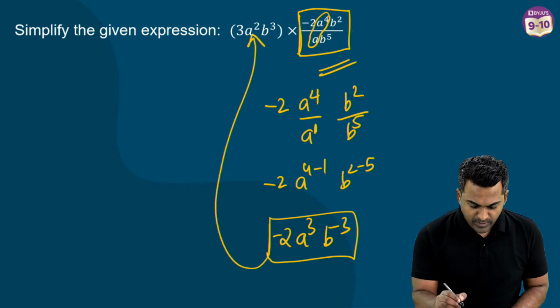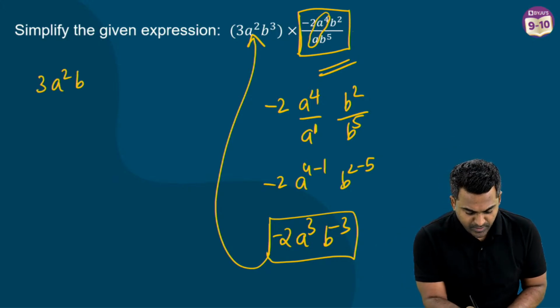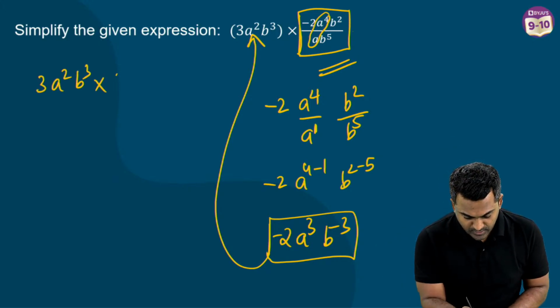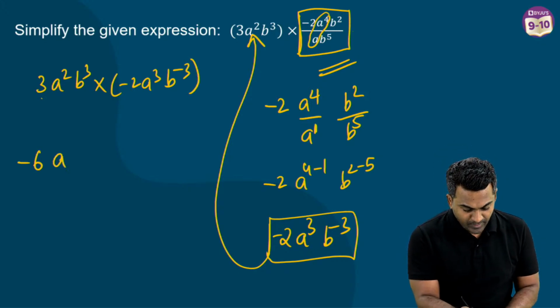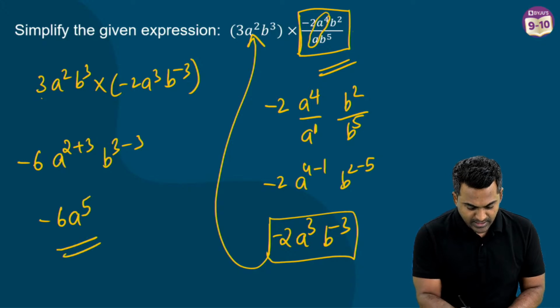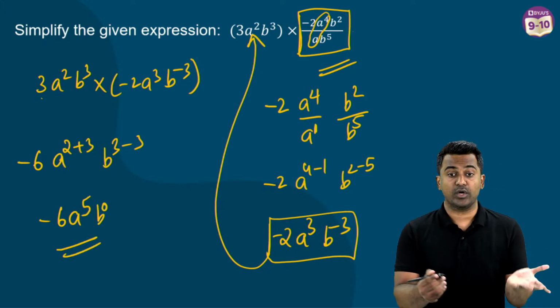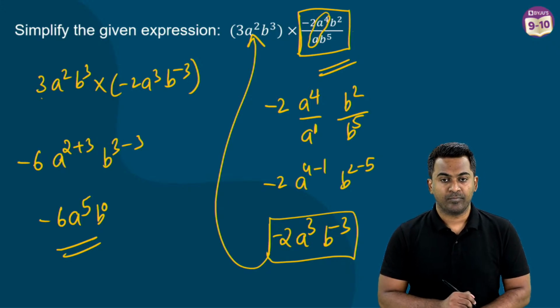Now this will have to be multiplied with this, right? So 3a square b cube multiplied with minus 2a cube b power minus 3. So 3 multiplied with minus 2, you get minus 6. A square a cube, this becomes 2 plus 3, and b cube times b power minus 3 becomes 3 minus 3 at the top, and that's how you get minus 6 a to the power 5, because b to the power 0 is going to be 1. We need to keep power in the up. Okay.